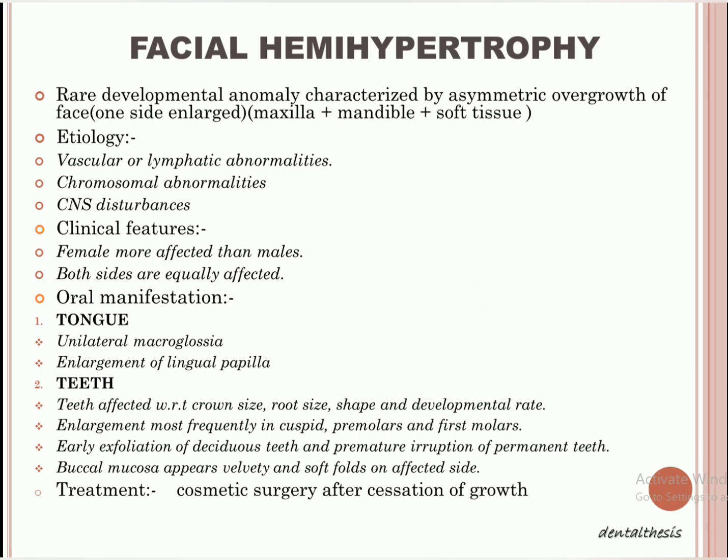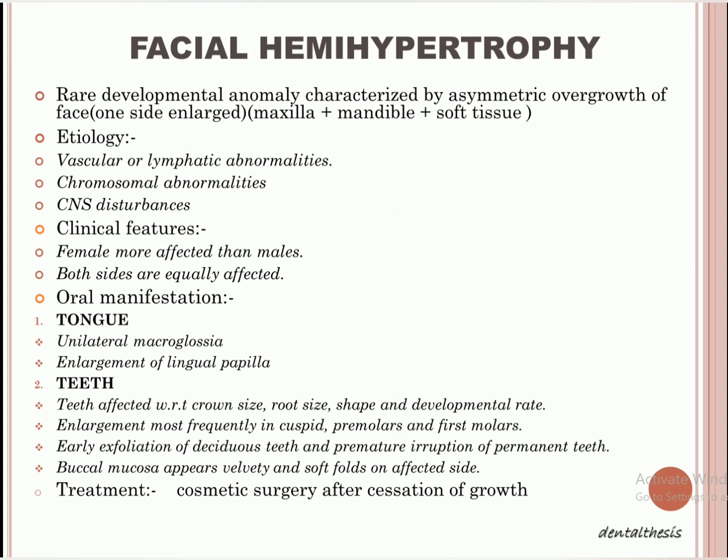Now we come to the etiology. So what is the cause for this? We can have vascular or lymphatic abnormalities, or there can be chromosomal abnormalities, or CNS disturbances. So all these 3 points are the causes of facial hemi-hypertrophy. Next, we come to the clinical features. Basically, females are more affected than males, and both sides, meaning your left side and your right side, are equally affected.